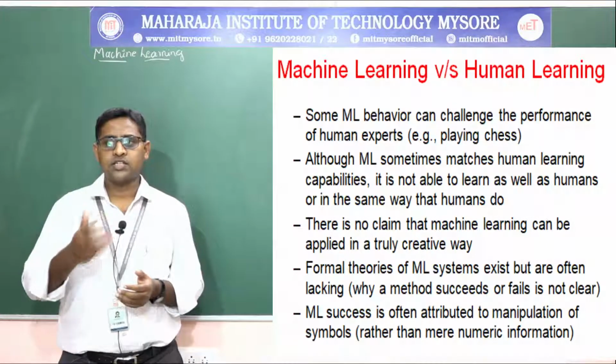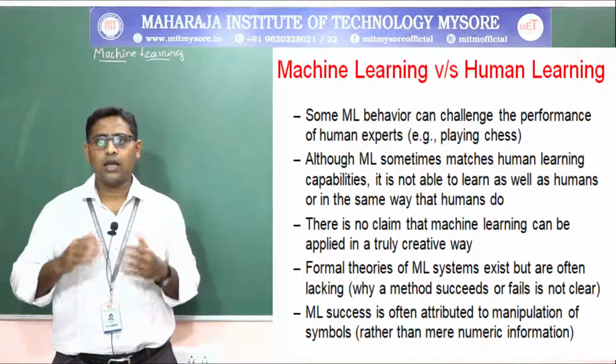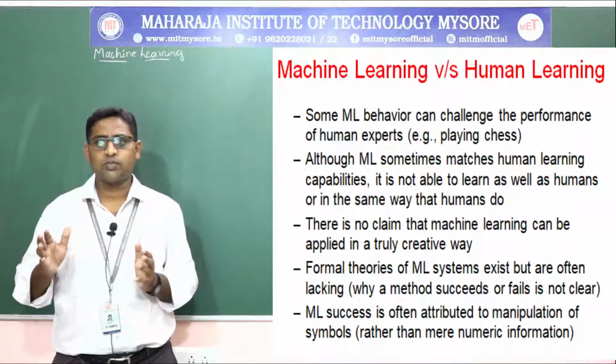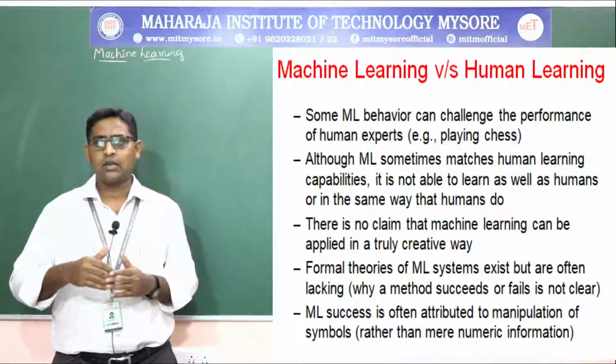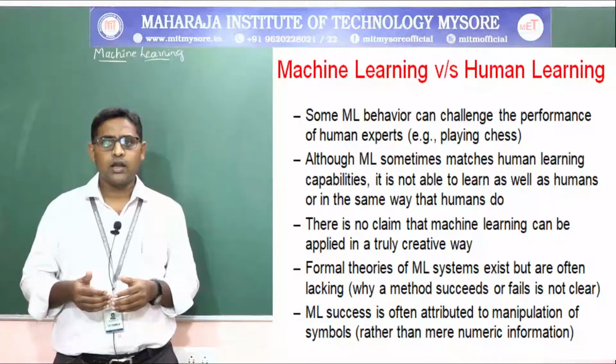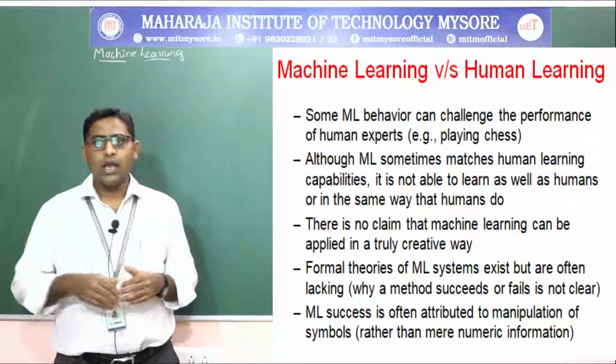Like Vishwanathan Anand is an excellent chess player, a human chess expert. Even so, when Vishwanathan Anand plays the chess game against a computer system, it will be challenging for him to win the games.